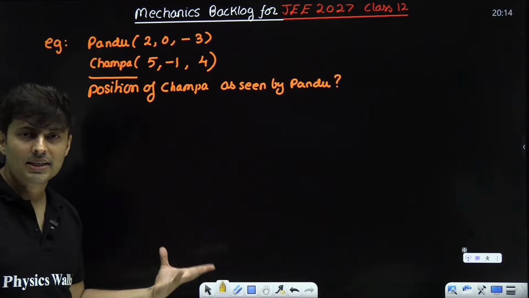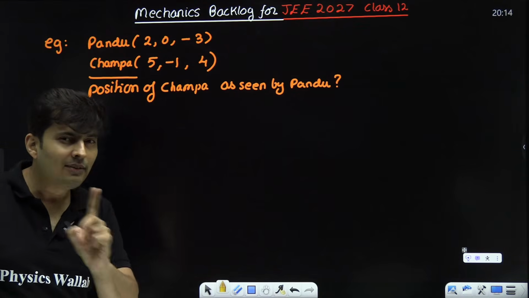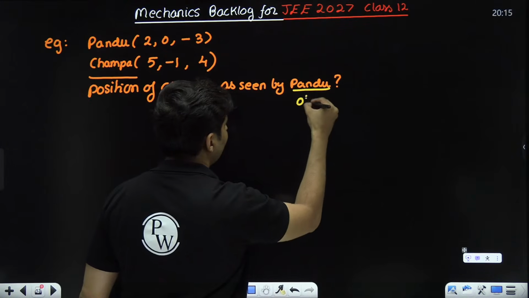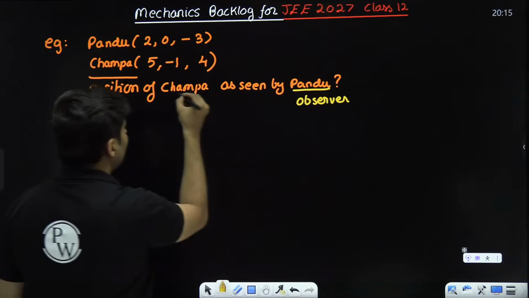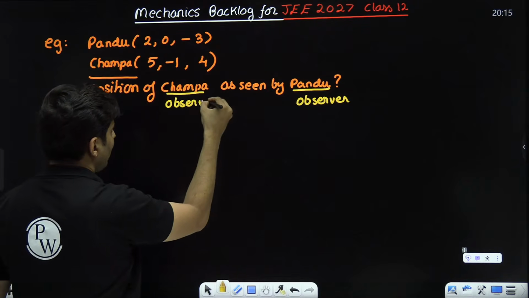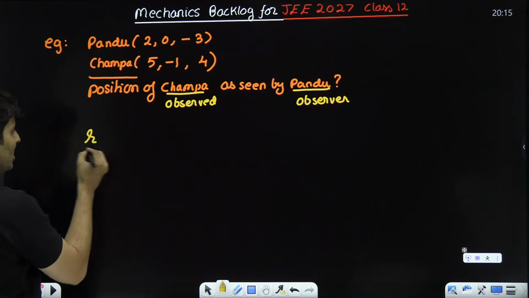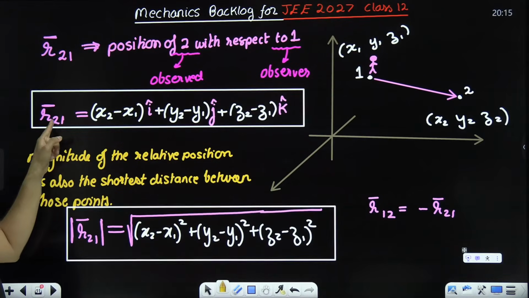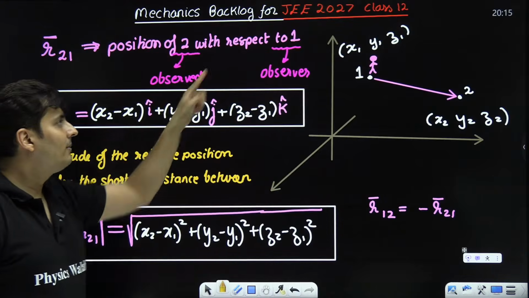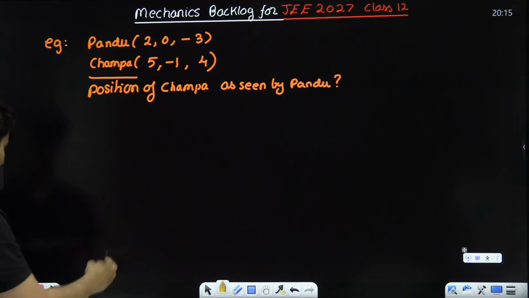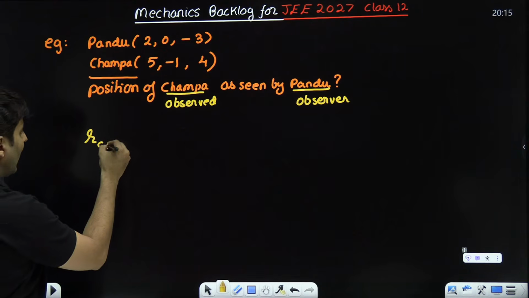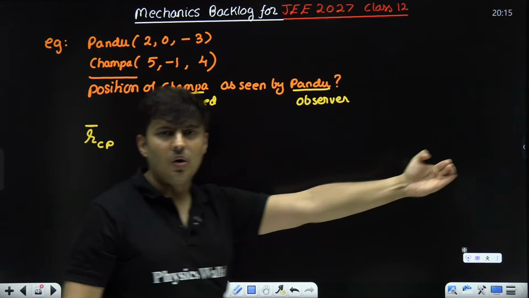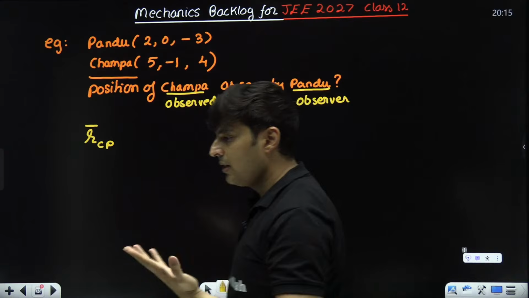Okay, sir, how do we do this? First, let's write down the notation properly. If I do that properly, my job is done. So who is the observer? Pandu is the observer. Champa is being observed. So my symbol will be, for position it is R. Remember, position is always represented by R. And remember, 2, 1 means 2 is the observed, 1 is the observer. So it will be C and P over here. Position of Champa as seen by Pandu. Always say this in order, you will never make a mistake.